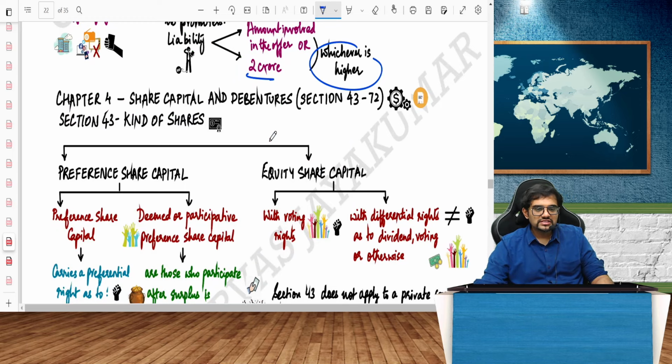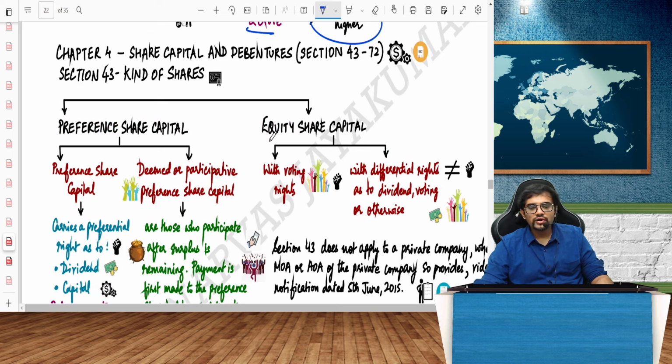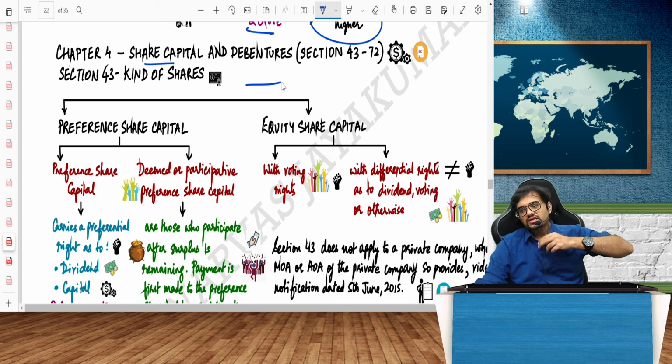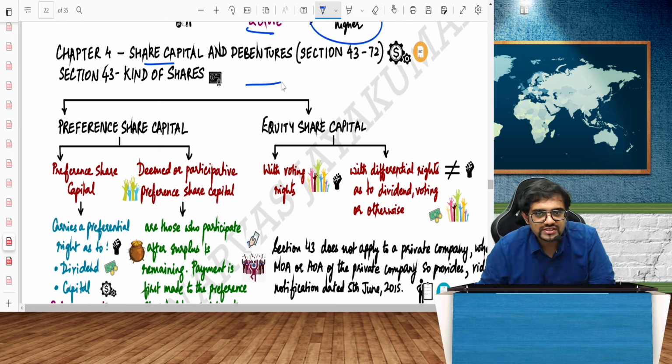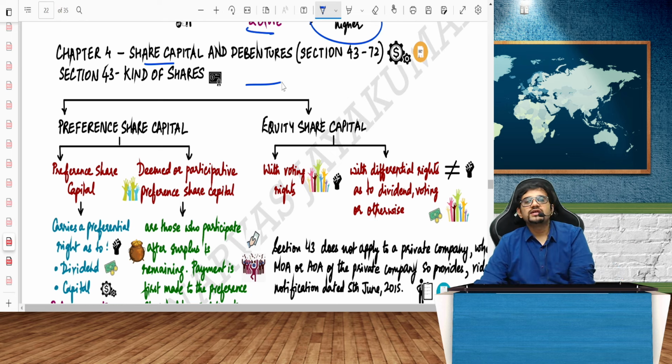Done, guys. Very, very simple. Now let's come to one more important chapter, Chapter 4, Share Capital and Debentures. As you can see, we are discussing everything quickly. It's a revise and recall, my dear friends. So obviously it will be a quick revision of all the provisions. Rather than doing just the basics of everything, I thought we would quickly but thoroughly revise. Hope you are able to understand.